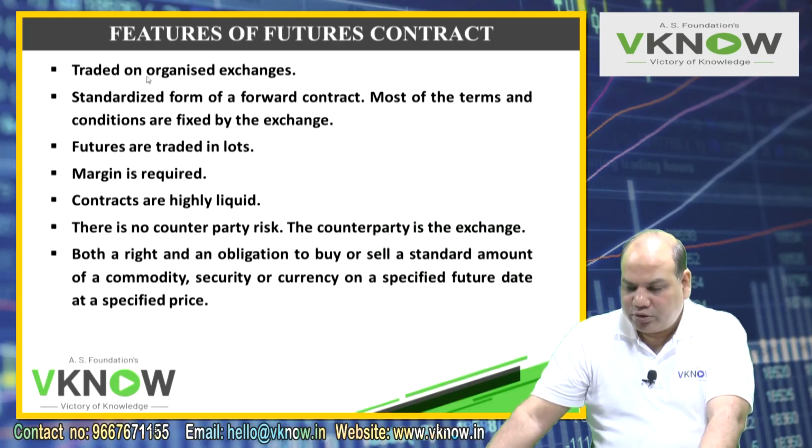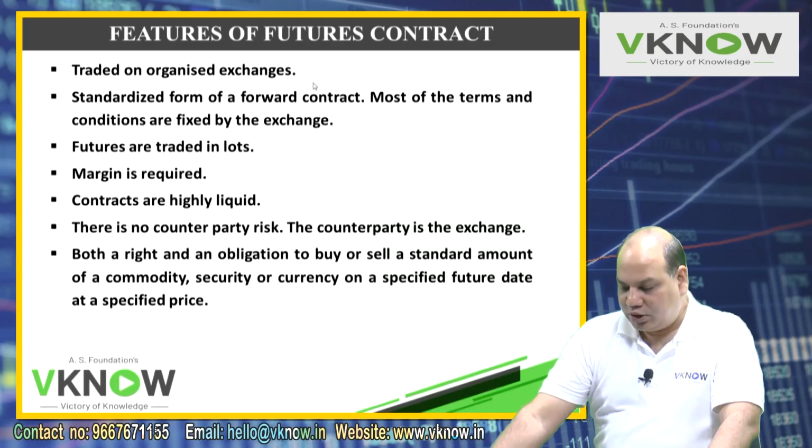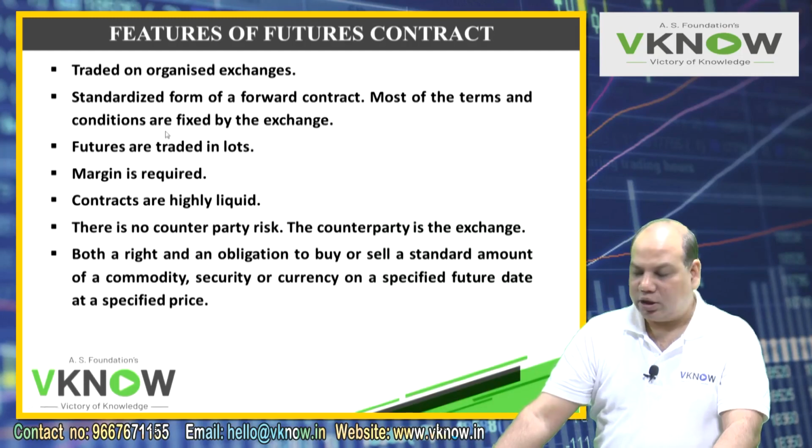Paragraph 10, features of future contract. First feature, they are traded on an organized exchange. If they are not traded on an organized exchange, then such contracts are called forward contracts. Organized exchanges in India are Bombay Stock Exchange, National Stock Exchange, and Multi Commodity Exchange MCX. Then these are standardized forms of forward contracts.